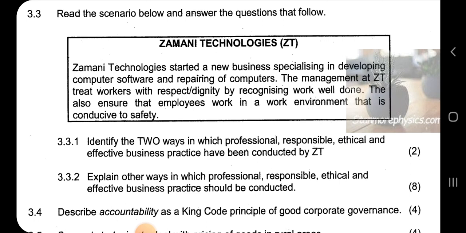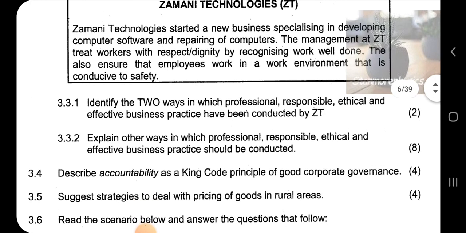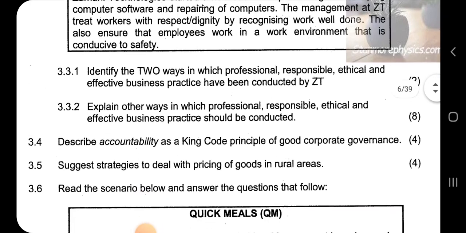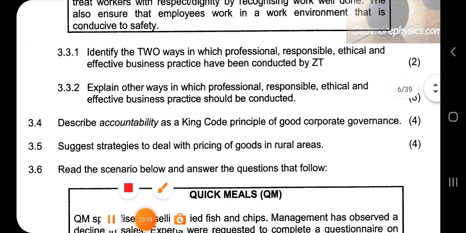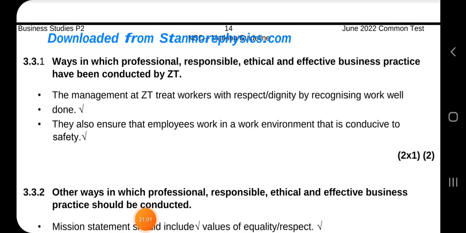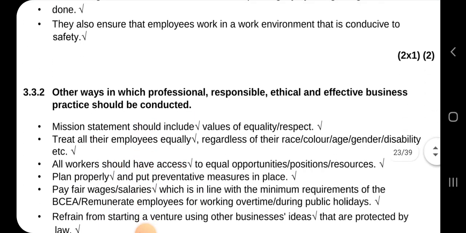They also ensure that employees work in an environment that is conducive to safety. All right, so that is the quote. 3.3.2 says explain other two ways in which professional, responsible, ethical, and effective business practice should be conducted. So those are the two answers there, exactly what I have quoted.